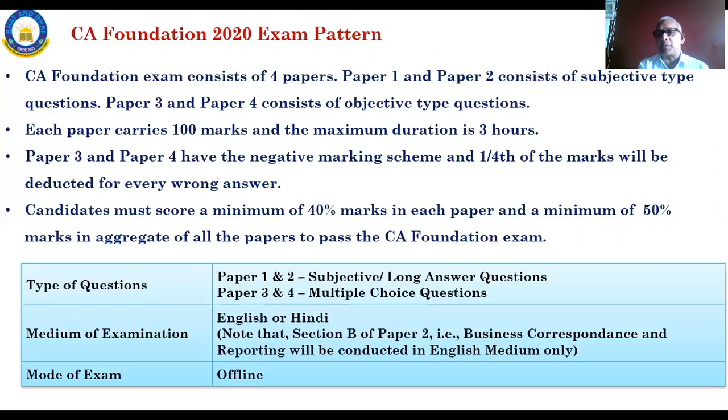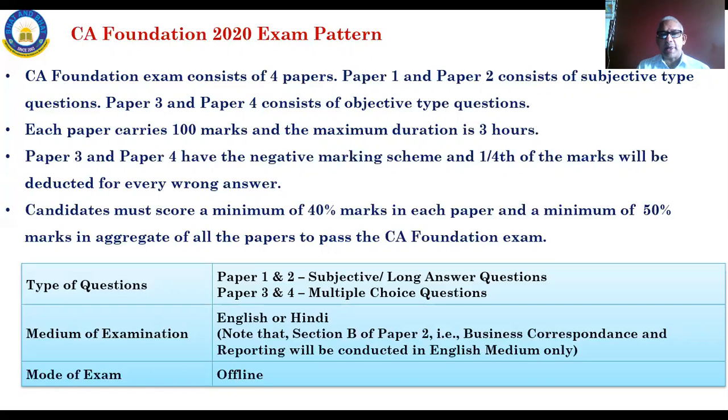For example, suppose 100 questions will be there, and a person got 60 questions right. That means he or she gets 60 marks, right? Suppose they have given 12 wrong answers. For the 60 right answers and 12 wrong answers, as 1/4 for each wrong answer, totally 3 marks will be deducted from the 60 marks that the student has achieved. I believe you have understood that now.